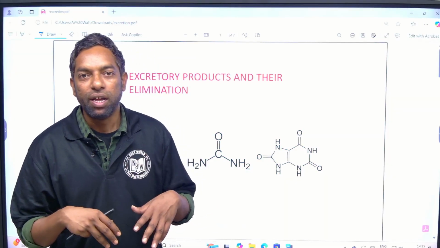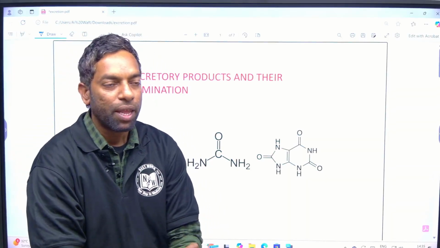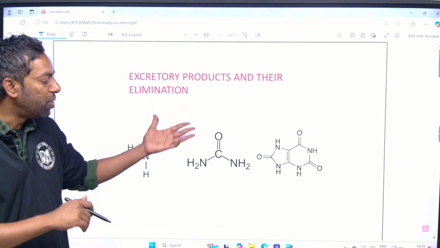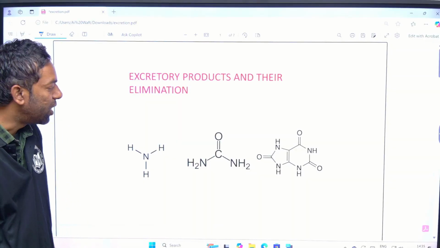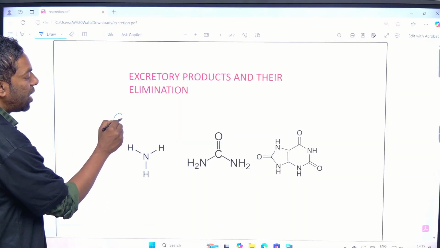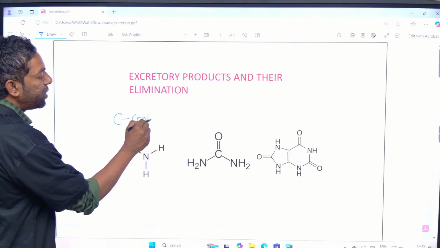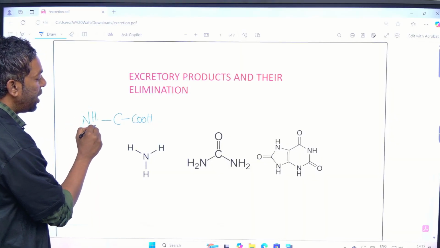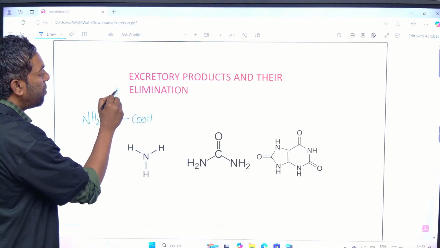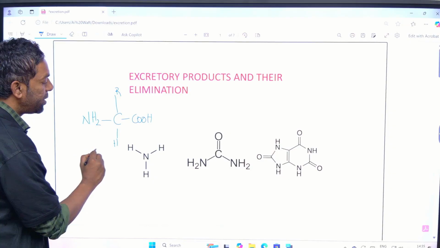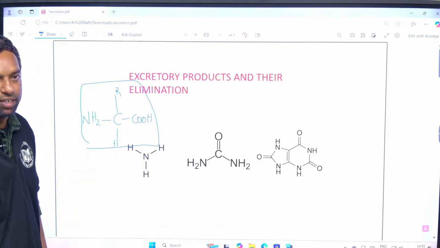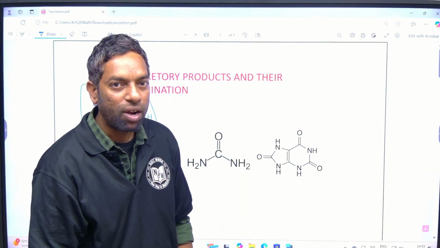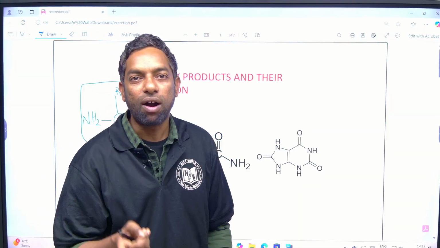In our body, there are plenty of proteins. In their action, there is a chemical action which produces metabolic waste from the proteins, nothing but amino acids. The common formula of an amino acid has a COOH group, an amine group and a hydrogen. This is the common formula of the amino acid. As we discussed, that is metabolic waste, which is nothing but anabolism or catabolism.